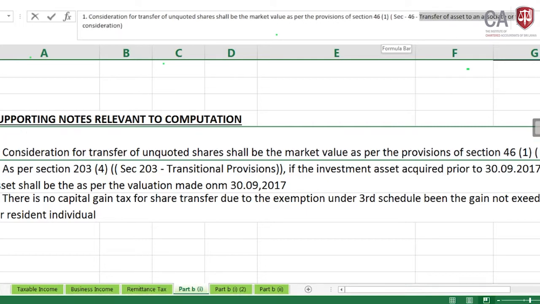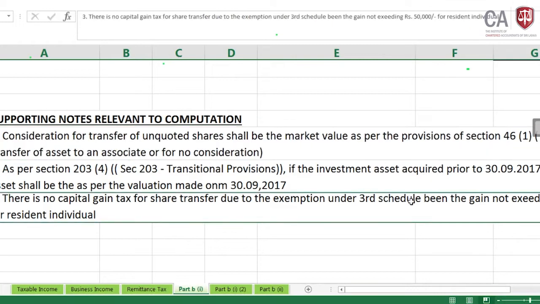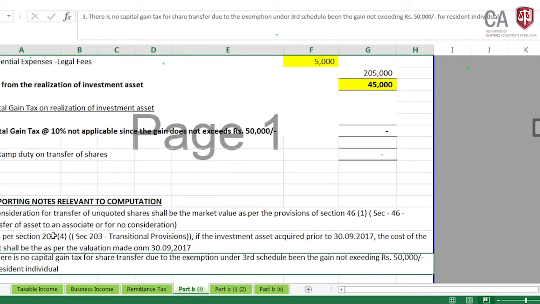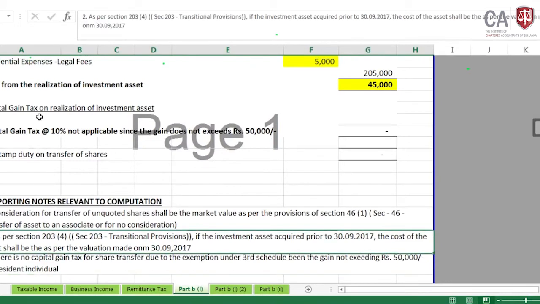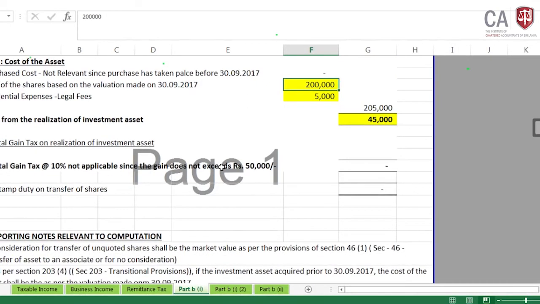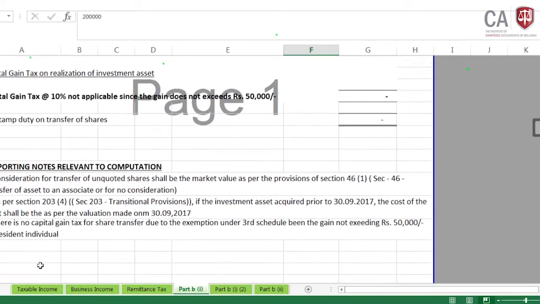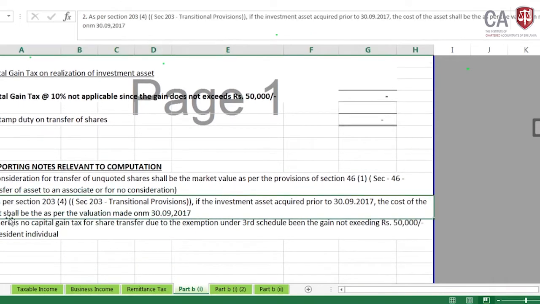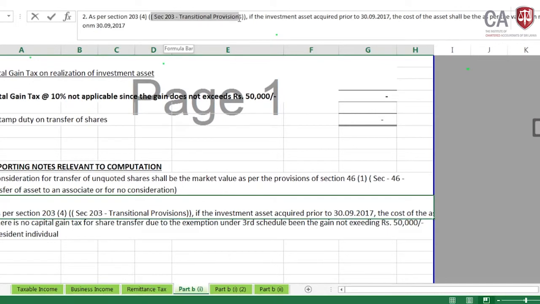Transfer of assets to an associate or for no consideration. I have taken that section and explained the particular provision. Second, to take the 30th September 2017 valuation irrespective of the purchase cost in 2015.